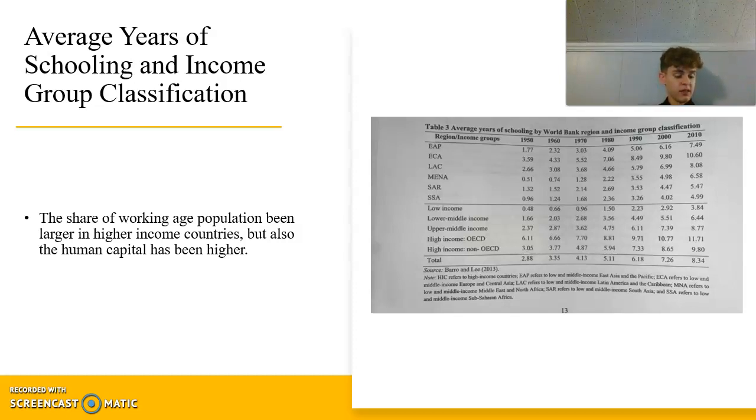Among East Asian and Pacific countries, and those classified as upper middle income, there was a combination of rapid increase in share of the working age population and improvements in education based on years of schooling. For low income countries, most of them in the South Asia and sub-Saharan African regions, the improvements in years of schooling can still be seen well below the average for other groups of countries.